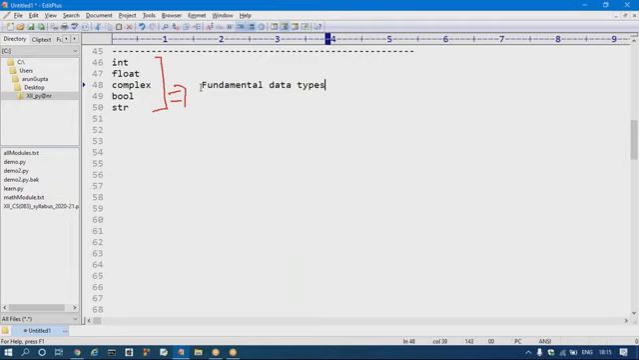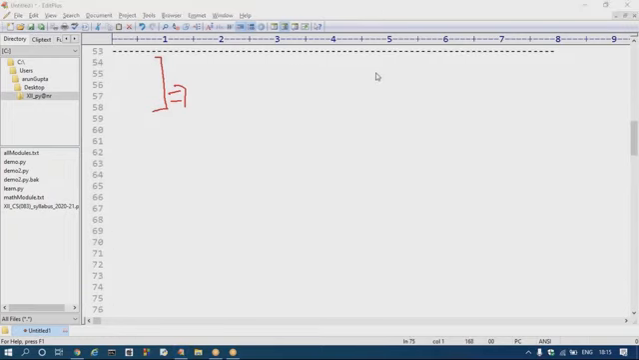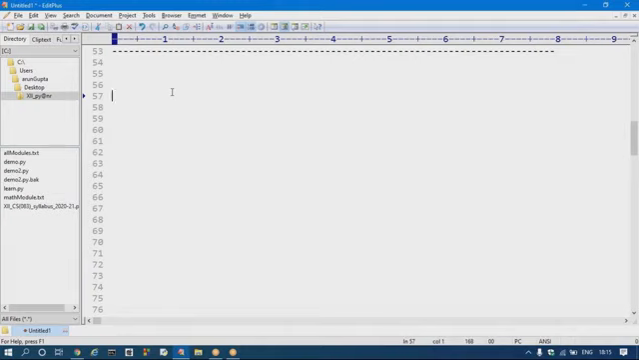If a small level project is there, these 5 fundamental data types can be more than sufficient to use. These 5 fundamental data types: int, float, complex, bool, str. Fundamental means basic data types. These are the 5 basic data types in Python. What is the next topic to be discussed? The next topic is typecasting.